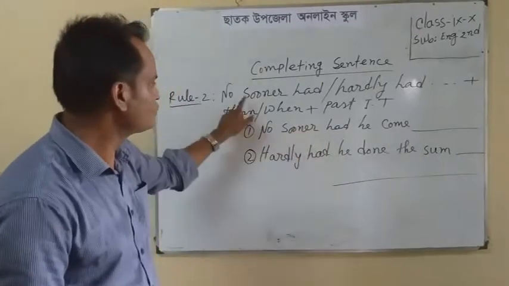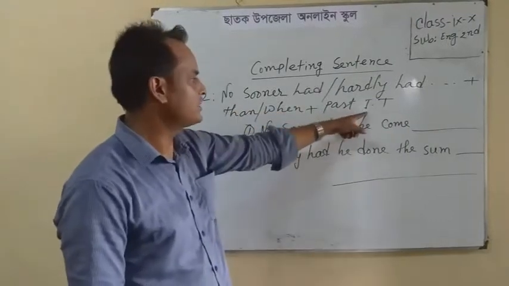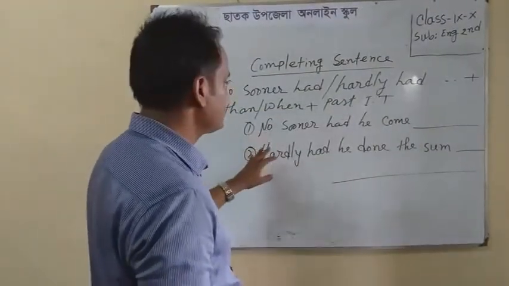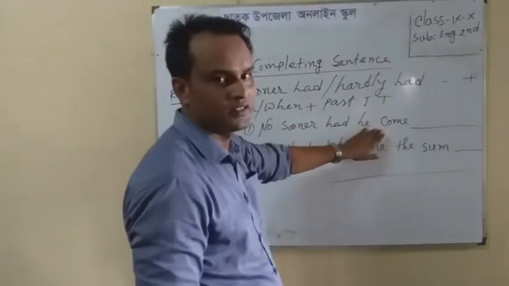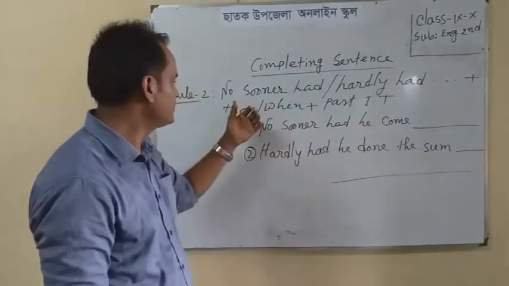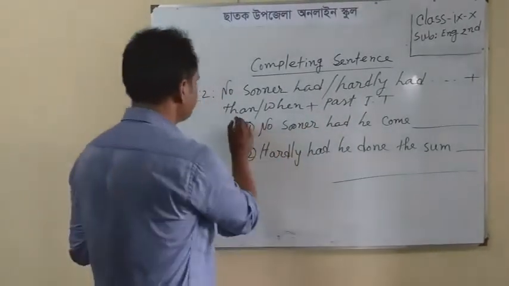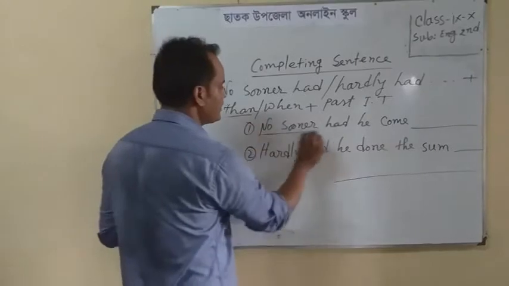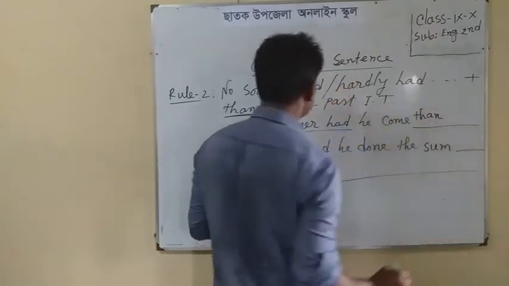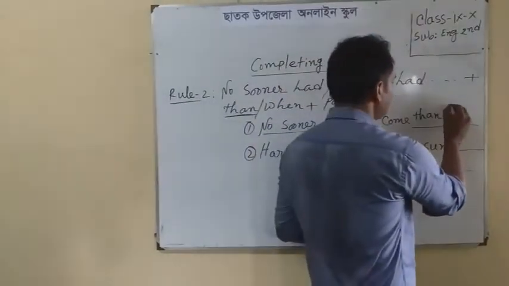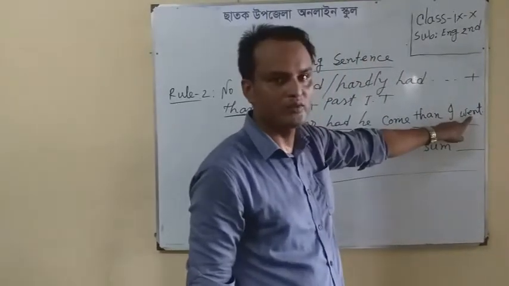If the sentence starts with no sooner had, then we shall complete it with then plus any sentence of past indefinite tense. The conjunction will be then, followed by subject plus past form of verb.